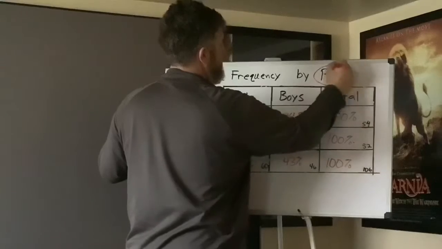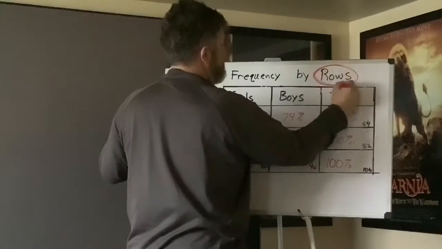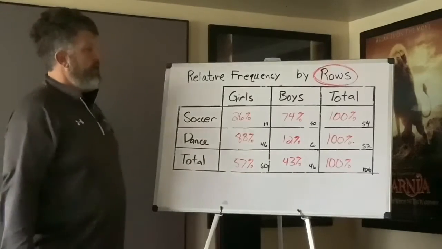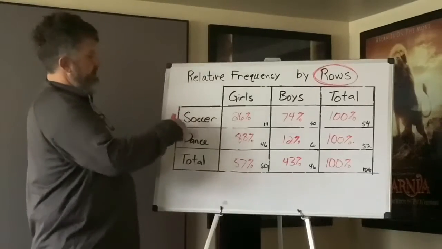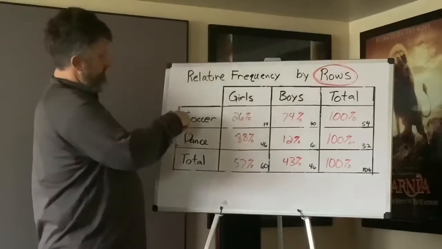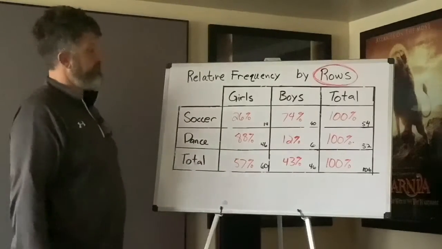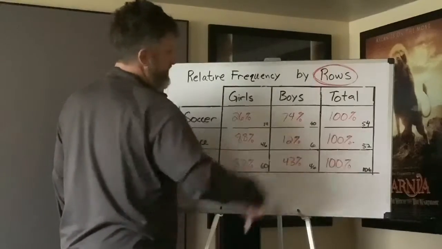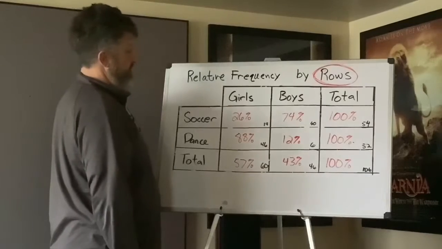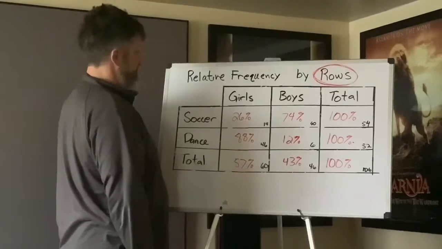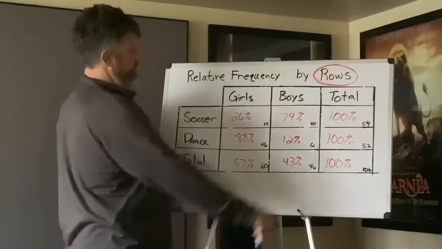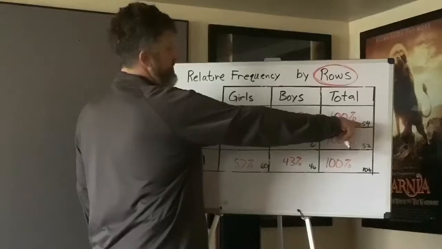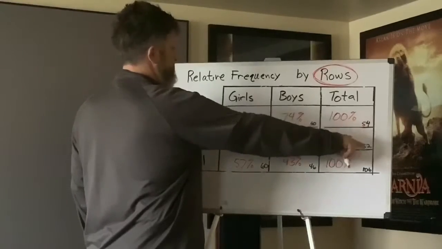So, relative frequency by rows. Okay, that's a really big idea right there. First of all, what is relative frequency? Relative frequency means, as you can see here, we're still talking about the soccer team, the kid that decided, well, did he want to have a soccer game or did he want to have a dance, right? And here in the black, I have the raw totals. So there were 46 girls that wanted to dance, right? 40 boys that wanted to dance. If you added them all up, there's a few more people that wanted to play soccer than wanted to dance. Okay.